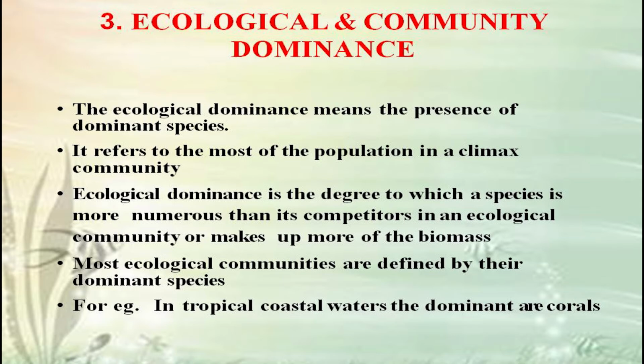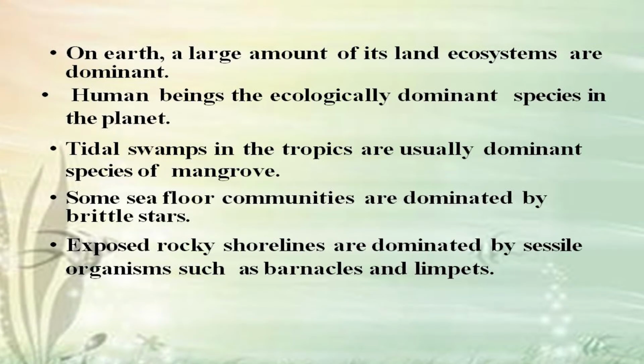For example, in tropical coastal waters, the dominant species are corals. On Earth, a large amount of its land ecosystems are dominated by humans. Human beings are the ecologically dominant species on the planet. Tidal swamps in the tropics are usually dominated by mangroves. Some sea floor communities are dominated by brittle stars. Exposed rocky shorelines are dominated by sessile organisms such as barnacles and limpets.